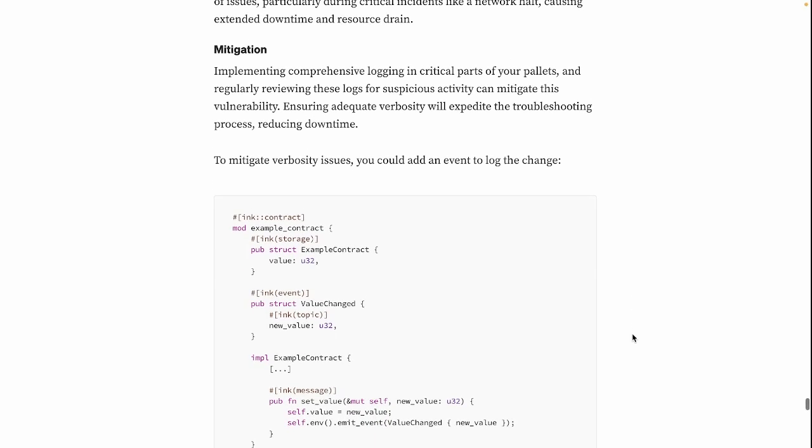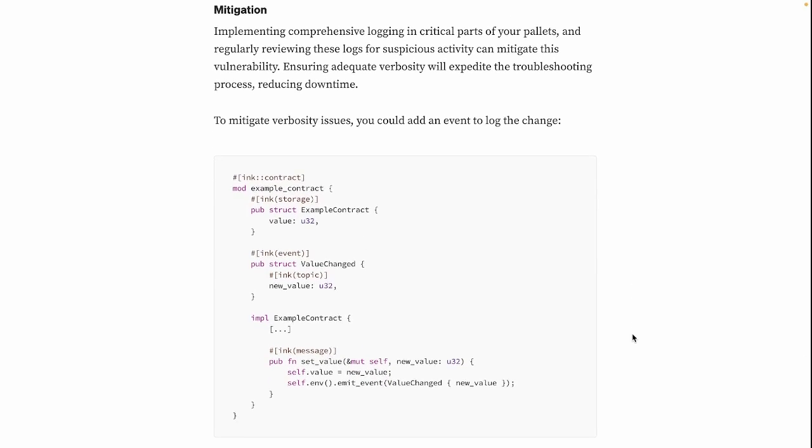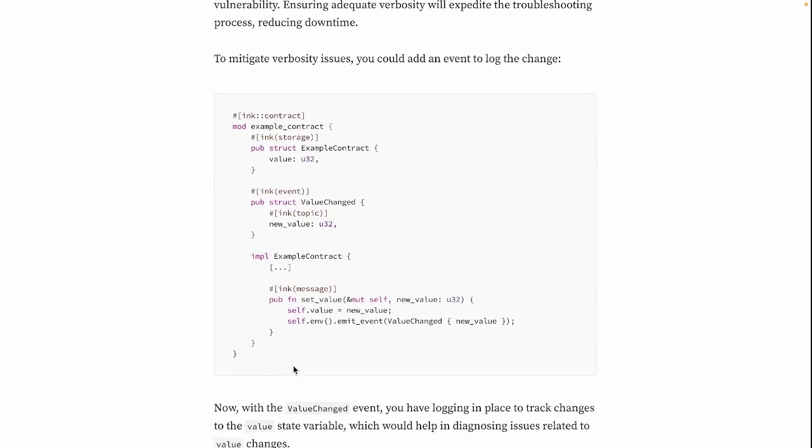So to mitigate verbosity issues, you could add an event to log the change. And now with the value change event, you have logging in place to track changes to the value state variable, which would help in diagnosing issues related to value changes.